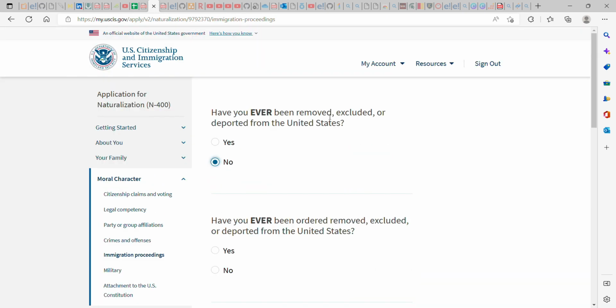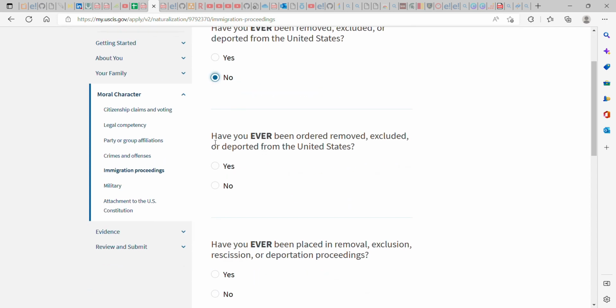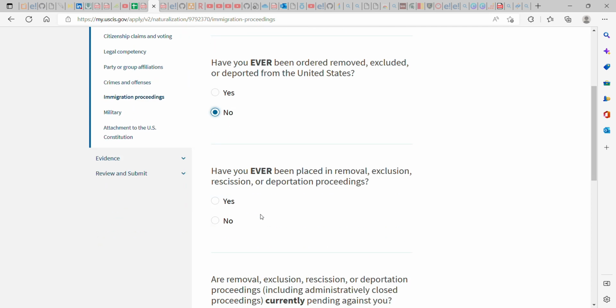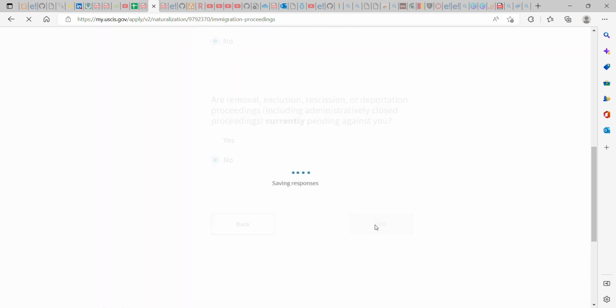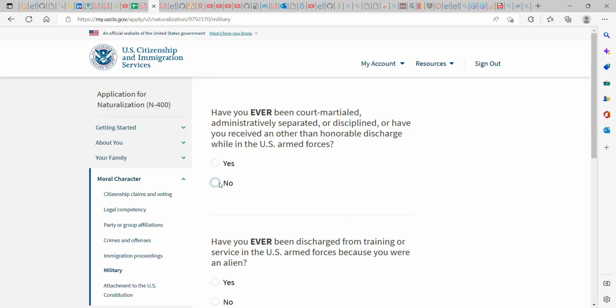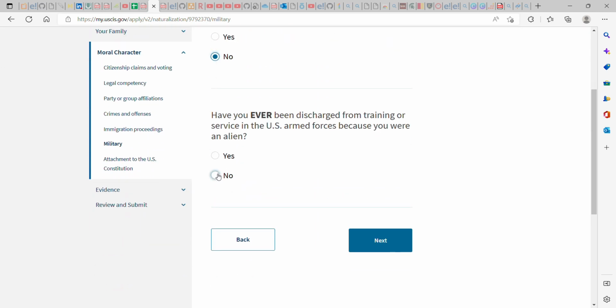If you have been removed, excluded, or deported from the United States, if yes, yes. If no, no. There's a lot of things. It depends on the individual. Okay, whatever pertains to you, you have to explain it very well to them.